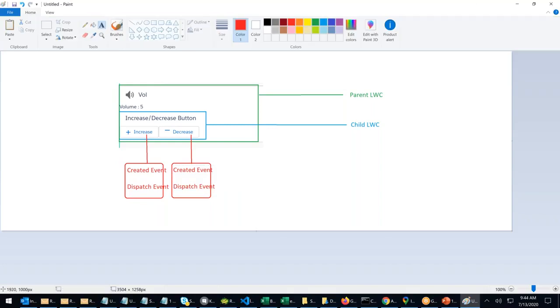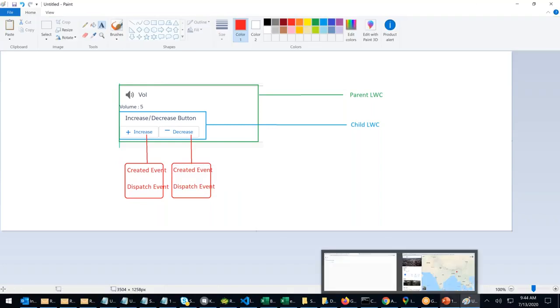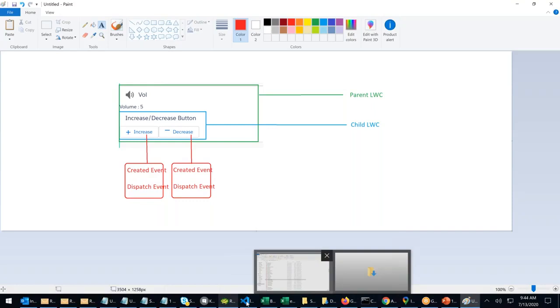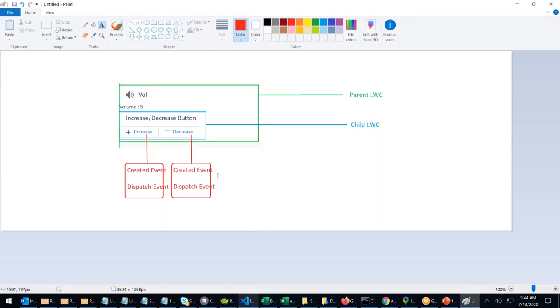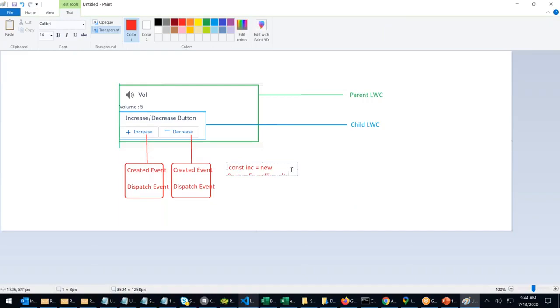How to create an event? Using a constructor called as. This is how we create an event. For both, it's the same step.